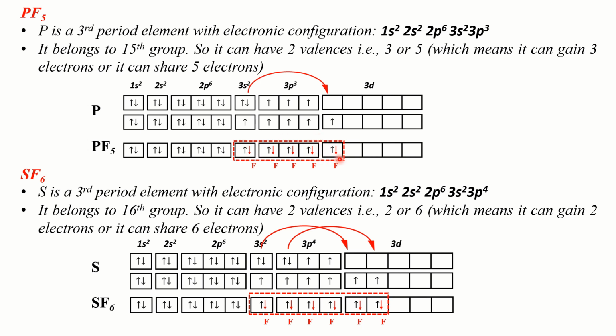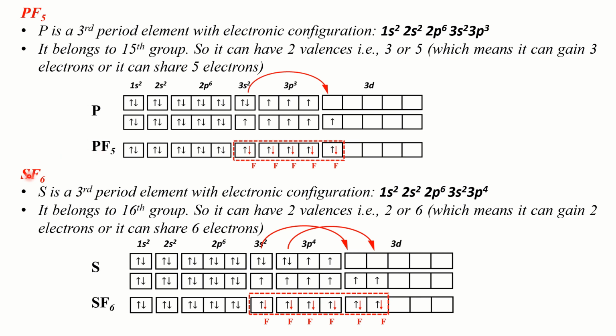Okay, now look at this. Phosphorus belongs to 15th group, so it can have 2 valences, that is either 3 or 5, which means it can gain 3 electrons or it can share 5 electrons. Now what happened in this case? See, phosphorus in PF5 has shared a total of 5 electrons, that is 1 electron to each fluorine atom in forming PF5 molecule. So phosphorus chose the higher valence of 5 in forming the hypervalent PF5 molecule.